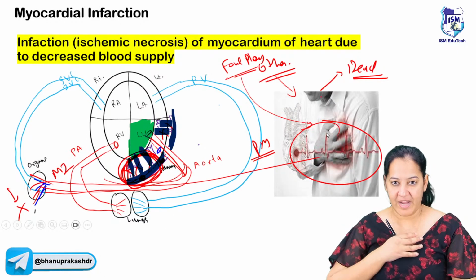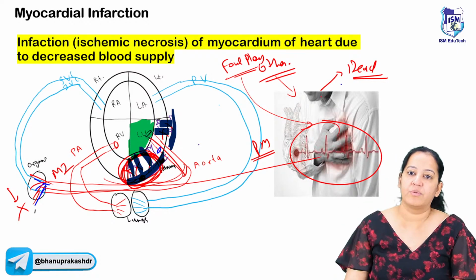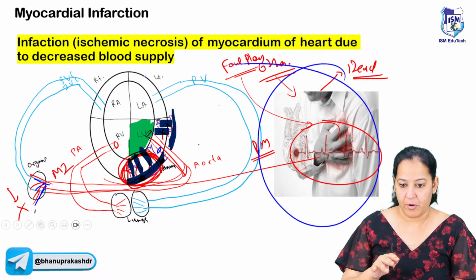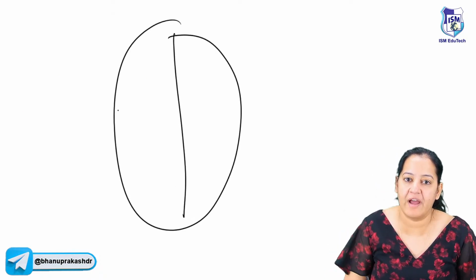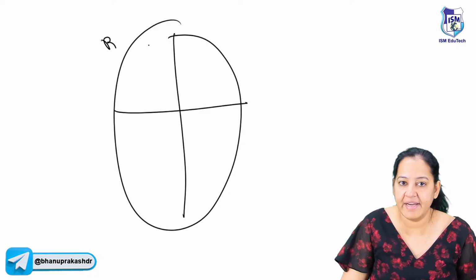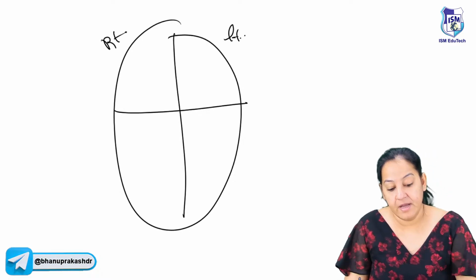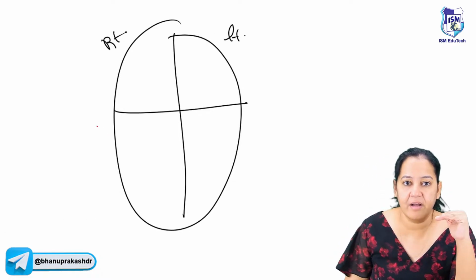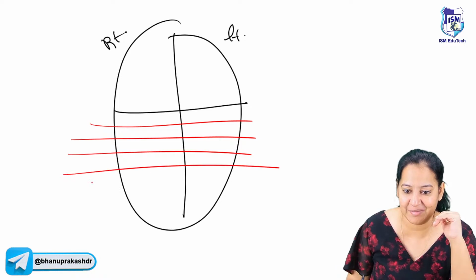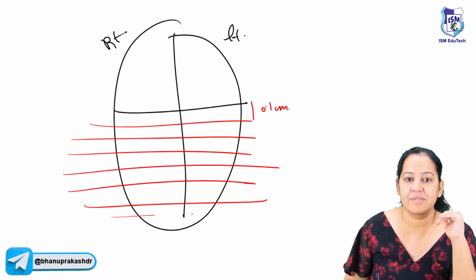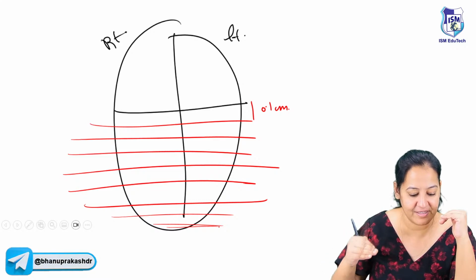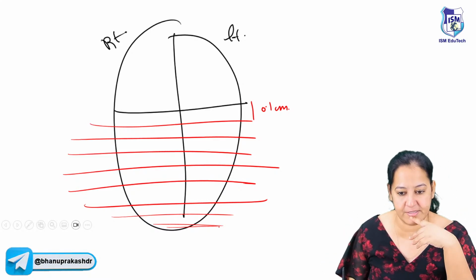Okay. So what I'm doing, I'm the doctor who's performing the autopsy on this dead body. This is the dead body in my hospital. So first thing I will take the heart out. This is the heart I have taken out in a tray. This is the right side and this is the left side. Now I'm interested in the ventricles. I will cut the ventricles into multiple slices, each slice 0.1 centimeter thick. I will cut it completely, multiple cuts.